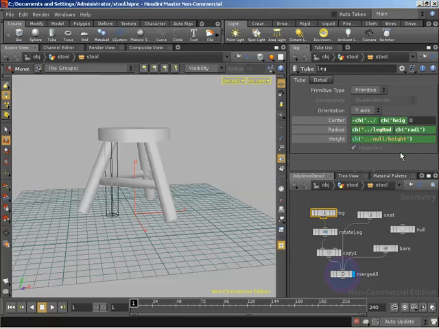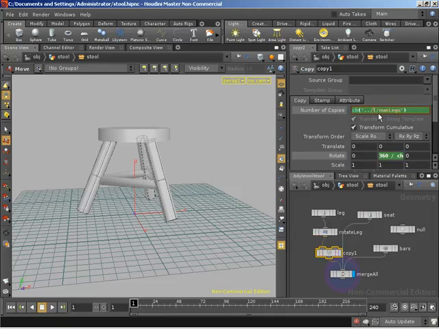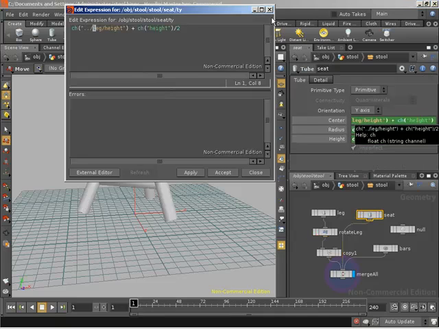In the same way, we can reference dot slash height for our height on our leg. And that's going to go up to the asset that's above us and grab the height parameter that's on the asset. So here, due to the way that we've got these set up, we simply just need to remove the word null wherever we see it, and that's going to work perfectly. So I'm just jumping through all of our nodes and removing null so that our parameters are now referenced directly on the asset.